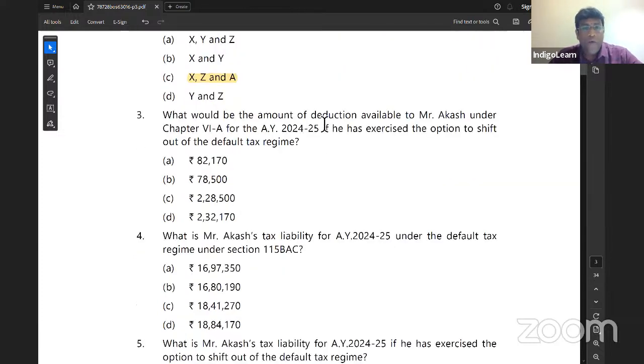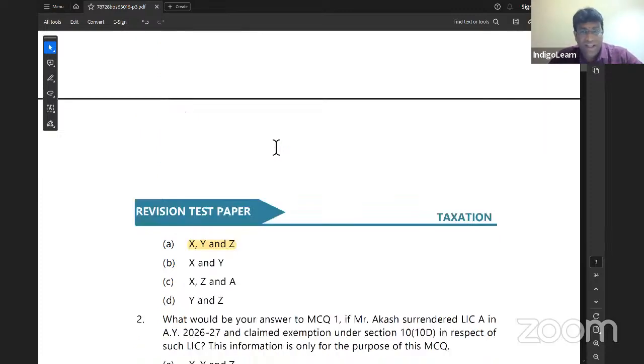Third bit. What would be the amount of deduction available to Akash under Chapter 6A for assessment year 24-25 if he has exercised the option to shift out of default tax regime? We know that default tax regime is 115BAC, where we will not get the majority of deductions, but we'll definitely get them under the optional tax regime. What is the amount of deduction they're asking? Let's calculate.